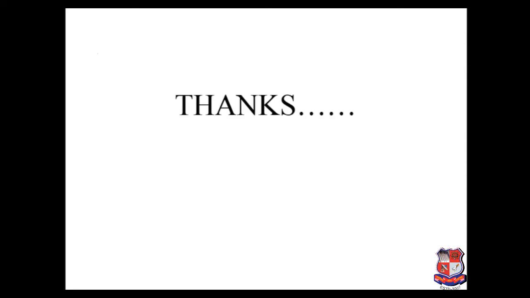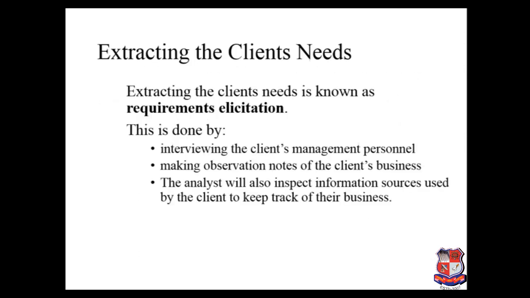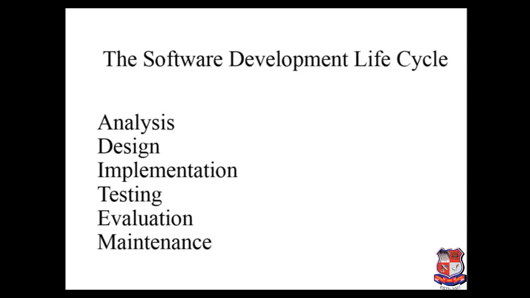Now we see one more example, which is a real-time example of the software development process. Suppose you are developing a house for particular family members. So at that time what will you do? You will collect all the members of your family and then ask them which kind of facilities they require in their house. So this is compared with the analysis stage, because the collective requirements of all the family members are discussed with the architect, who is the system analyst in software development. So this is the one phase of analysis.